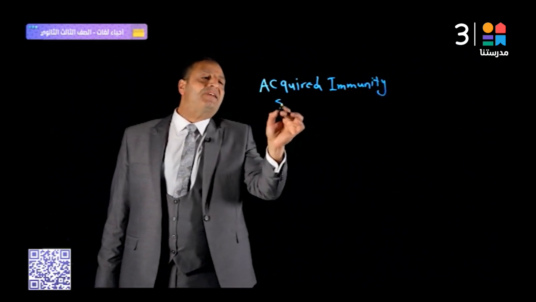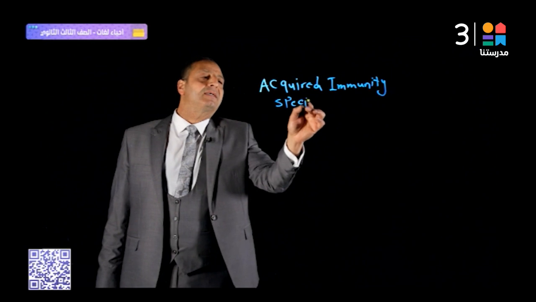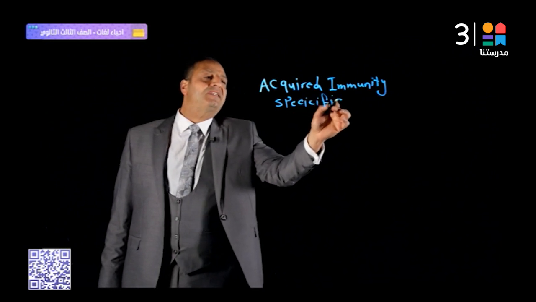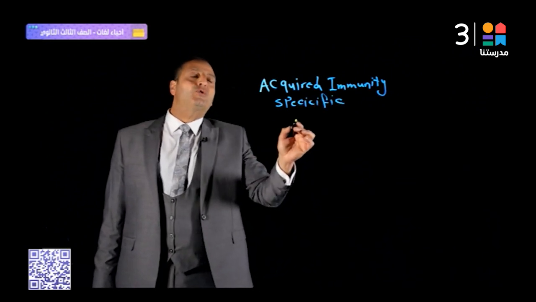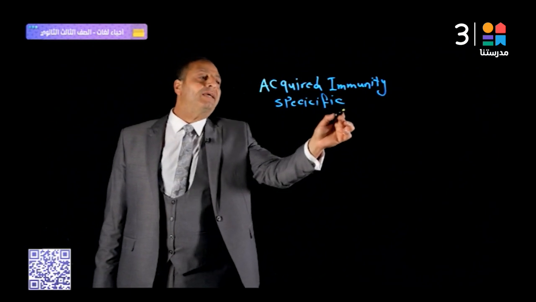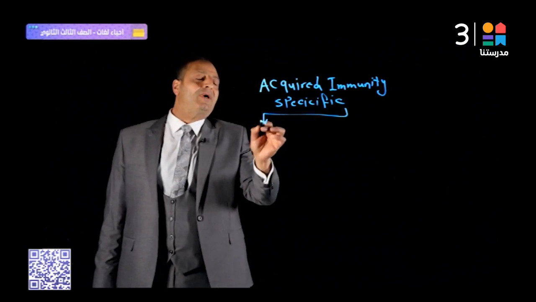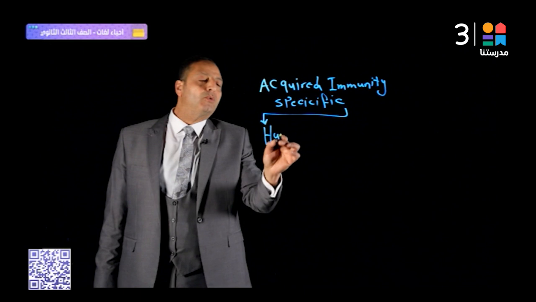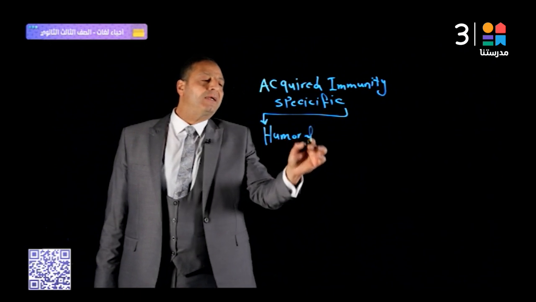This is the specific defense mechanism, okay? It is a slow response. It is divided into two types. Number one, humoral immunity.